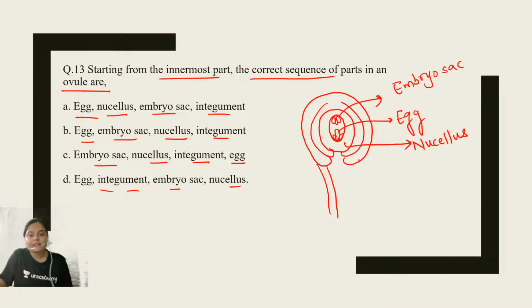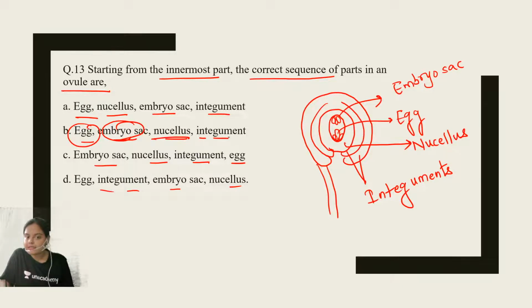And the nucellus is then surrounded by these two integuments. So the correct sequence starting from the innermost part will be egg, followed by the embryo sac, then the nucellus and then the integument. So the correct answer will be option number B.